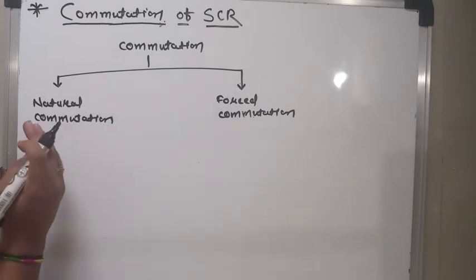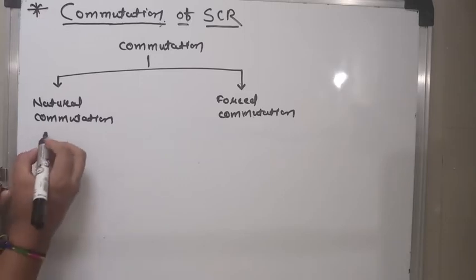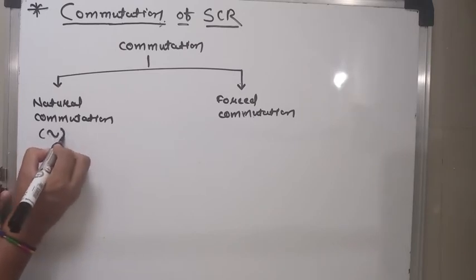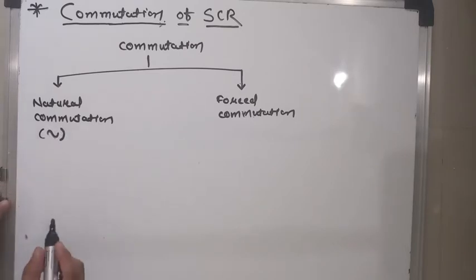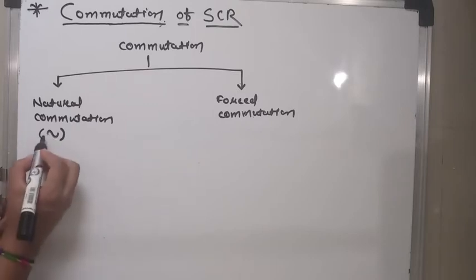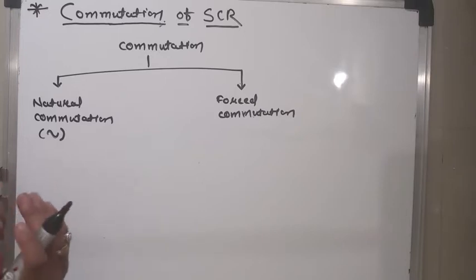Now what is natural commutation? Natural commutation means when the SCR is operated on an AC supply. At that time, during the positive half cycle, AC having a sine wave, sinusoidal nature, the SCR is triggered by applying the gate pulse. So the SCR comes into the conduction mode and starts to conduct.